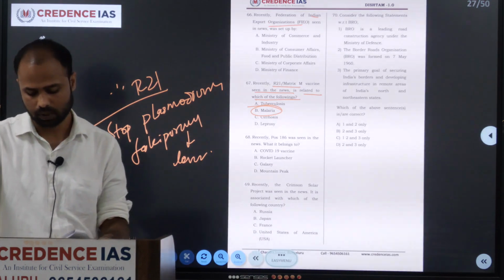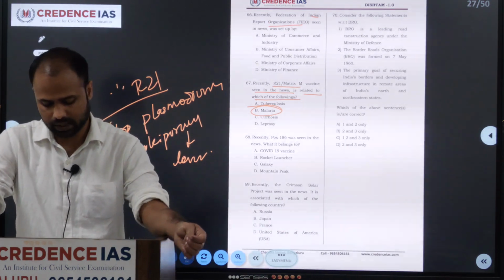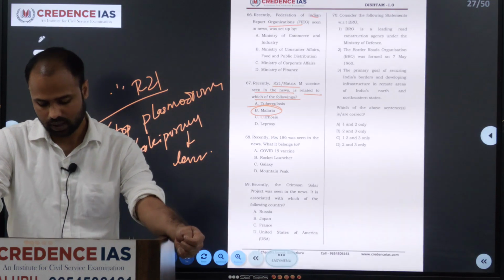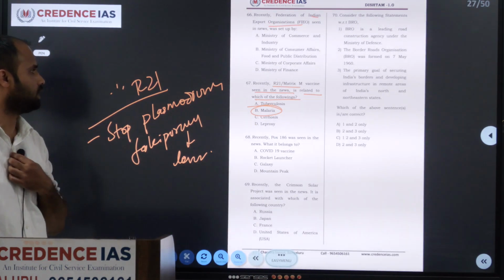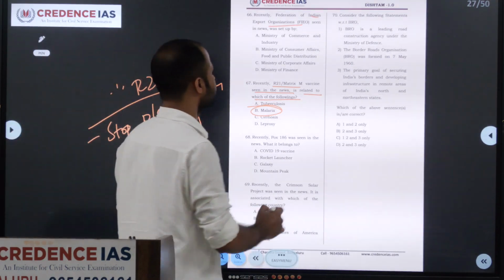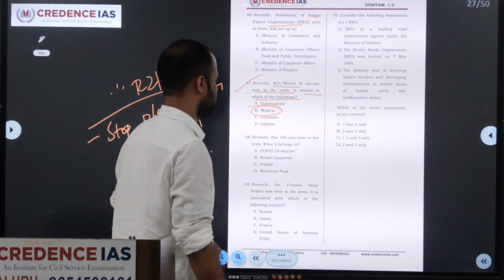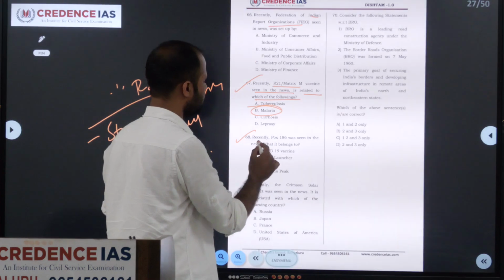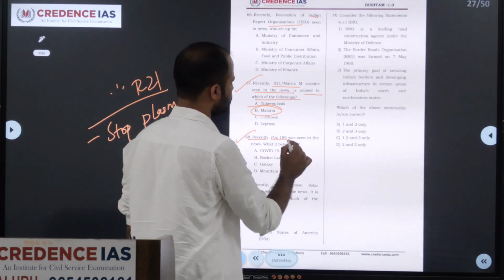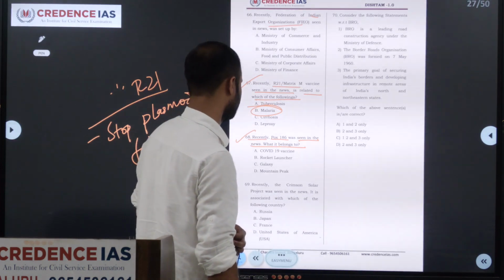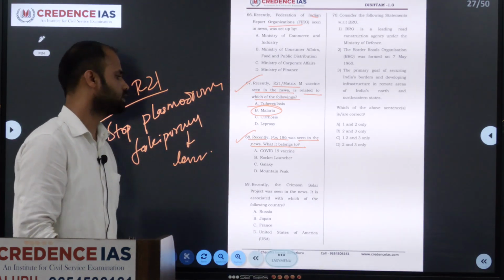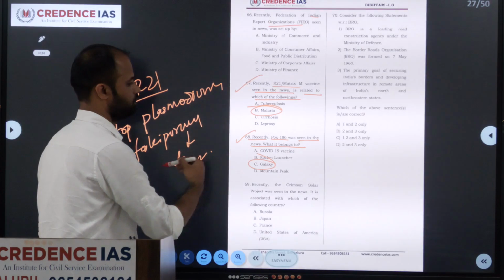This vaccine will stop the Plasmodium falciparum malaria parasite from entering into the liver and avoids the deadly blood stages. By this, it will help to overcome malaria. It's developed by the University of Oxford. So now we'll move on to 68th. Recently, Pox 186 was seen in the news. What does it belong to? So Pox 186 is a galaxy.